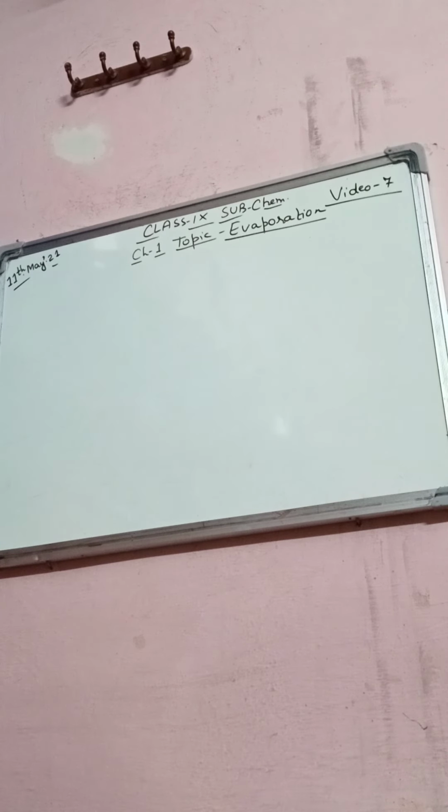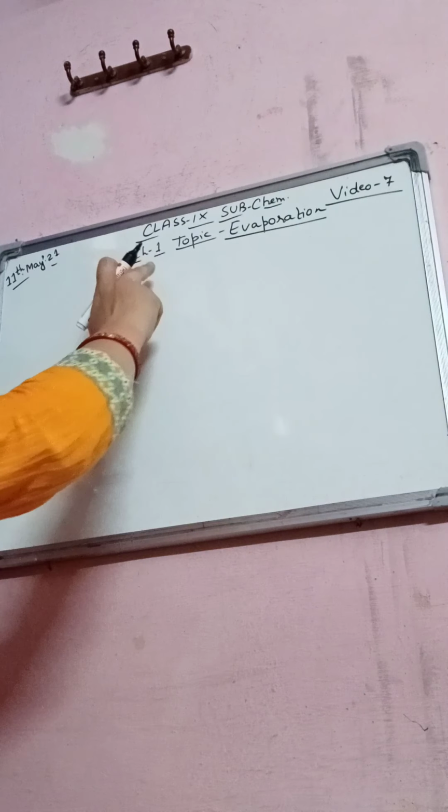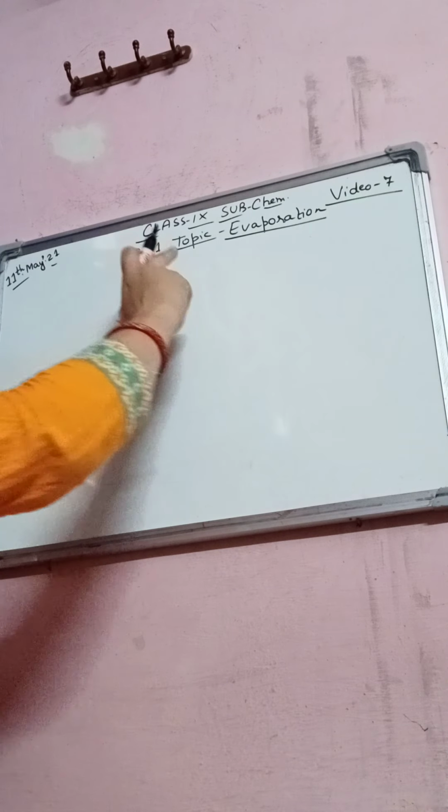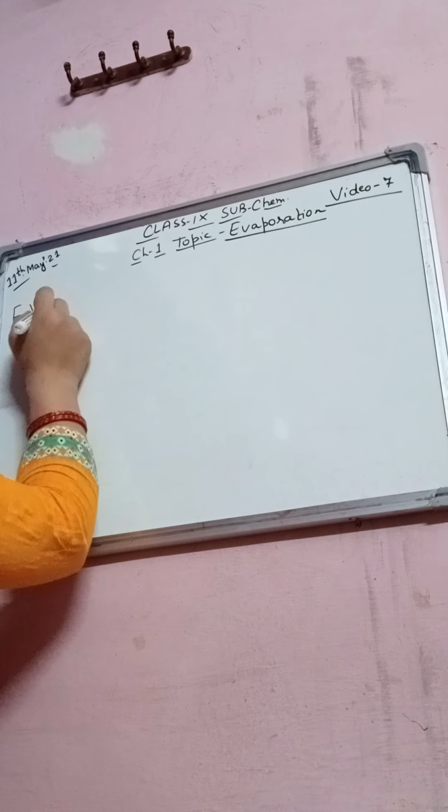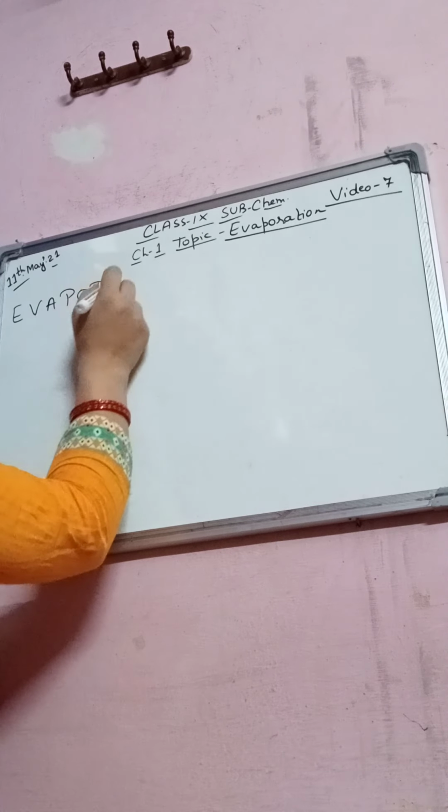Now, this is video 7, Chapter 1, subject chemistry, and the topic is evaporation. In the earlier video we discussed melting point, boiling point, latent heat of fusion, latent heat of vaporization, then sublimation and dry ice. Now we come to the last topic, that is evaporation, students. Let us start and learn about evaporation.